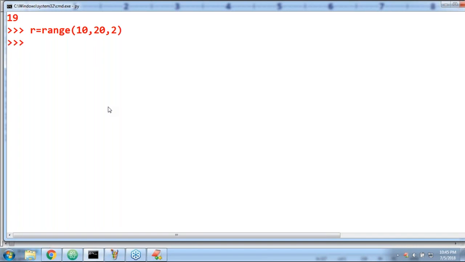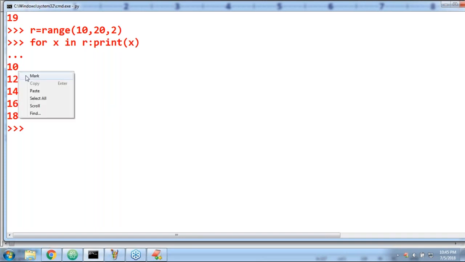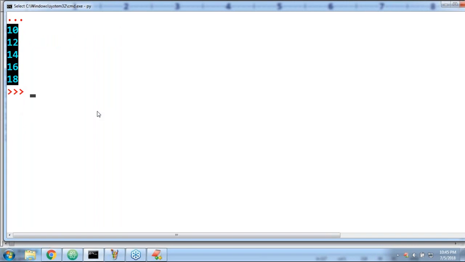So first 10, next 12, 14, 16, 18. Like this we are going to get. So for x in r, print of x gives 10, 12, 14, 16, 18 by default.